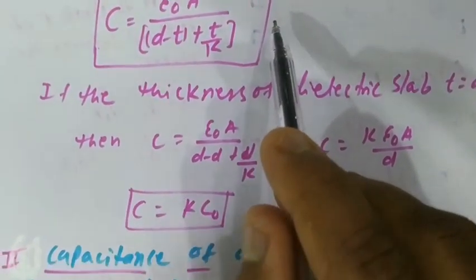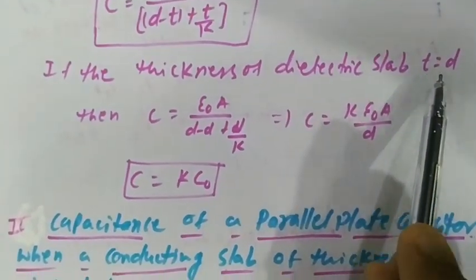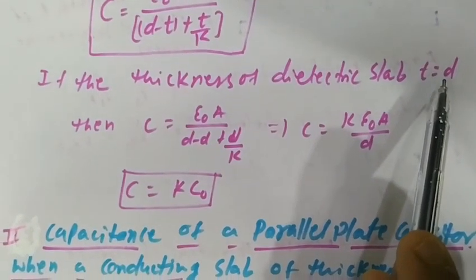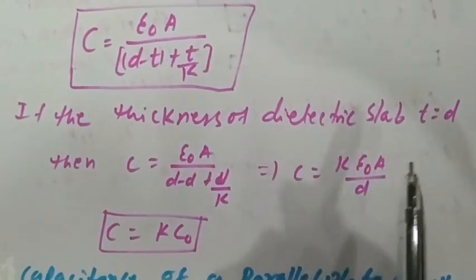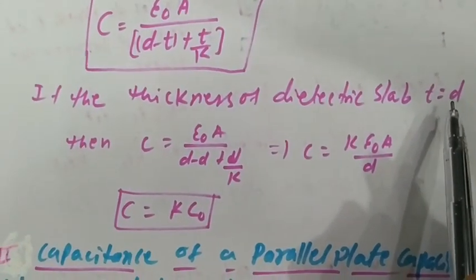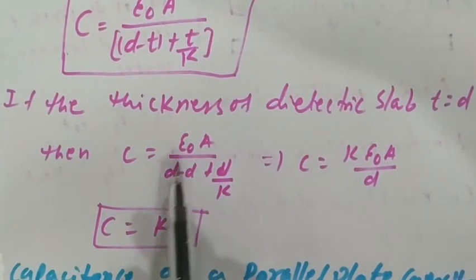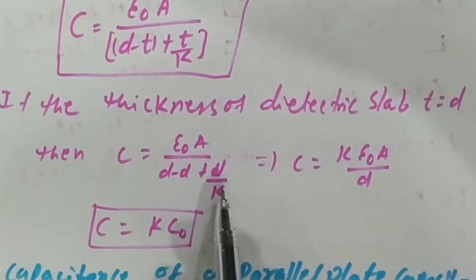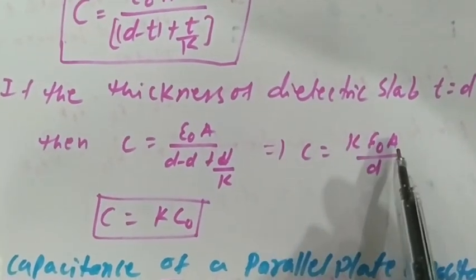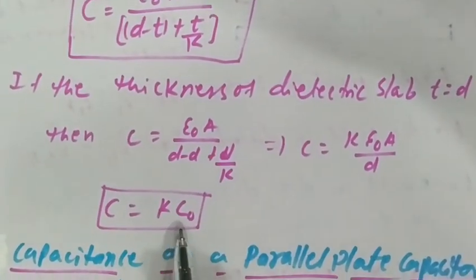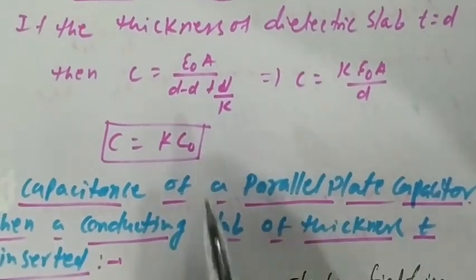If the thickness of the dielectric slab is t equal to d, then what happens? It means the full space between the two plates is filled with the dielectric substance. Then C equal to epsilon naught A upon (d minus d plus d upon K). So what we get? C equal to K epsilon naught A upon d. So C equal to K C naught, which is the earlier result.